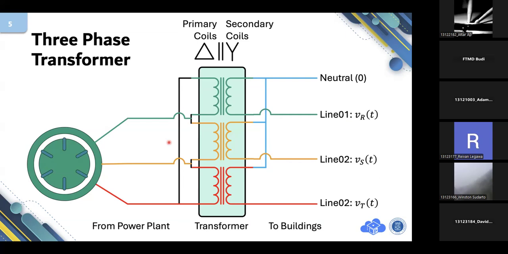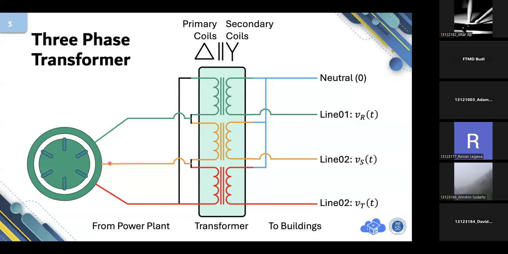It generates three phase, which means that there will be three big wires, in the form of, let's say, 20 kilovolt. 20 kilovolt is relative to the neutral, but please keep in mind that the generator does not provide a neutral wire. It doesn't provide a neutral wire.